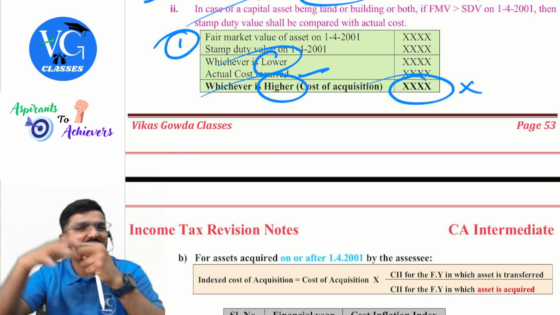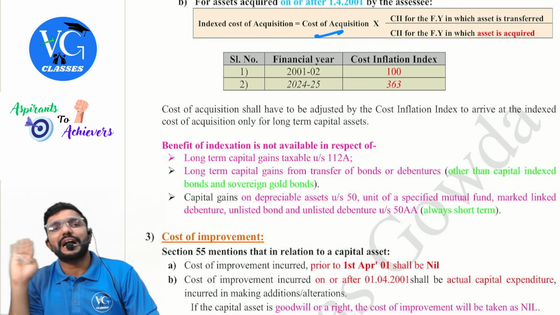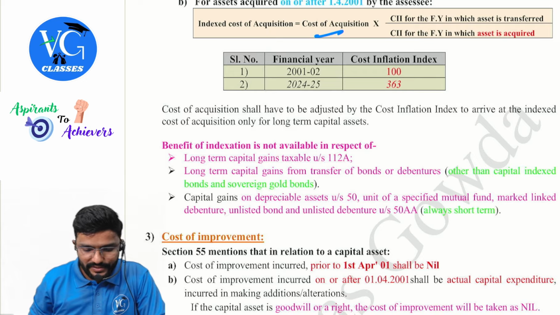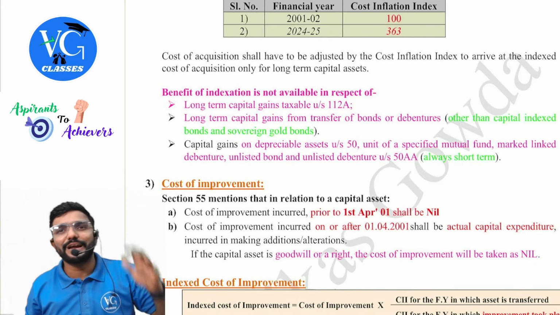Next, for the assets acquired on or after 1st April 2001, how do we compute cost of acquisition? No comparison of FMV here. Straight away take actual cost as your cost of acquisition, then multiply that with cost inflation index for the year of transfer divided by cost inflation index for the year of purchase, not base year, because we have already purchased this after the base year has started. Clear? Yes. And indexation benefit is available only for long-term capital assets.